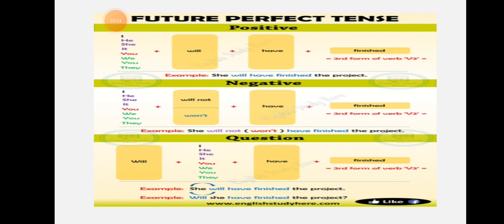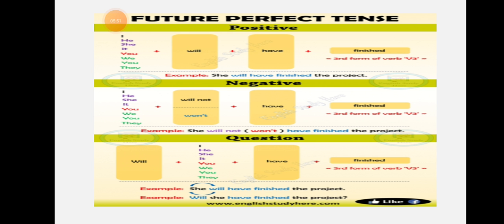We always use third form of the verb. Now the same here in future perfect tense as well, we will use third form of the verb. I and we के साथ हम shall have लगाएंगे. ठीक है, let's see the formula first. We have all subjects plus shall have or will have plus third form of the verb and then object.